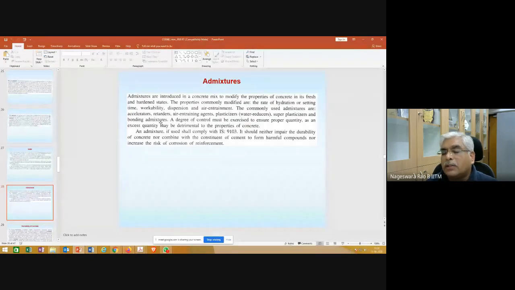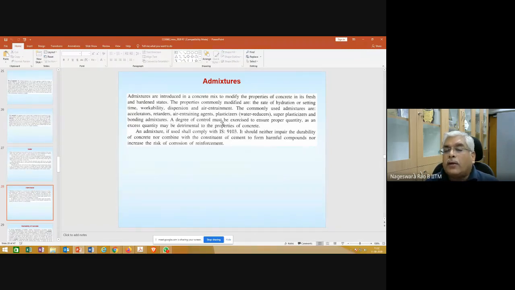Bonding admixtures are usually used if you are placing new concrete over old concrete, such kind of things. Or there is some delay. You cast something and there is a delay of 2 or 3 days, and later you plan to cast some other portion. Suppose if the bond is not proper, then leakage is going to happen.